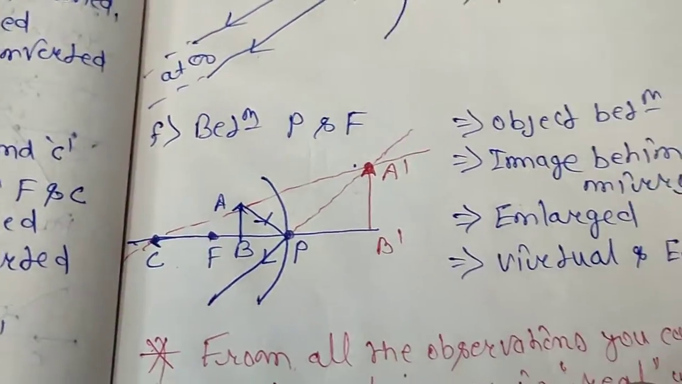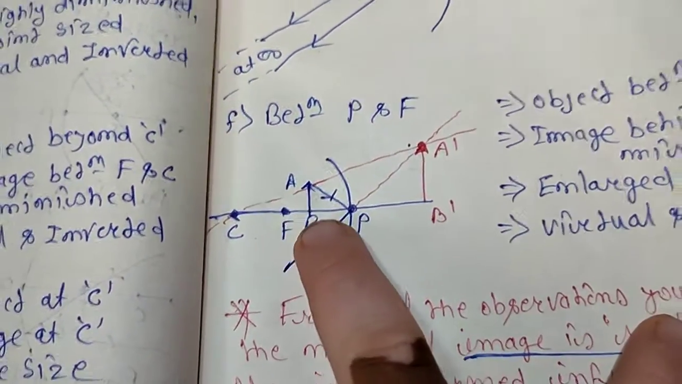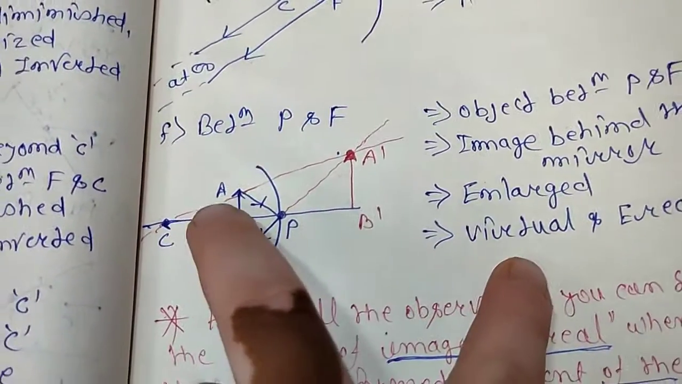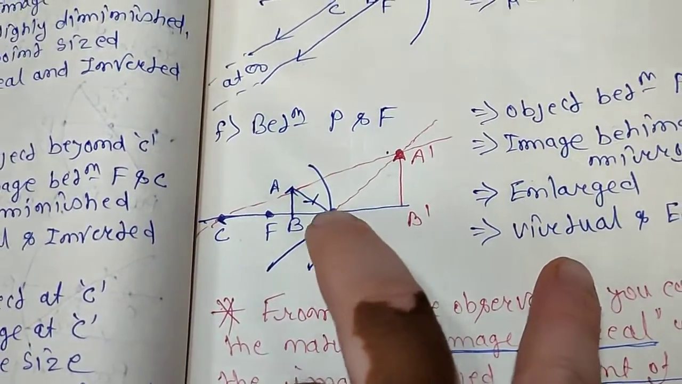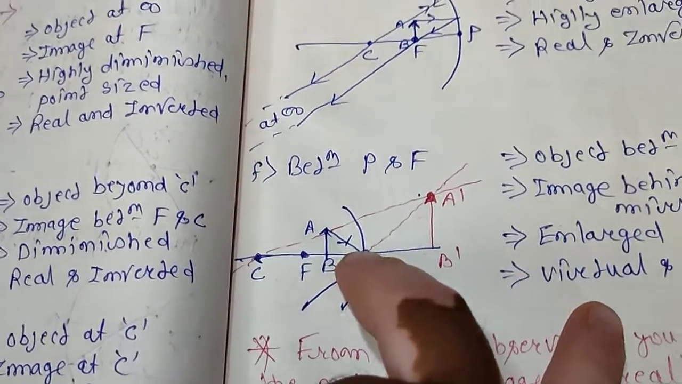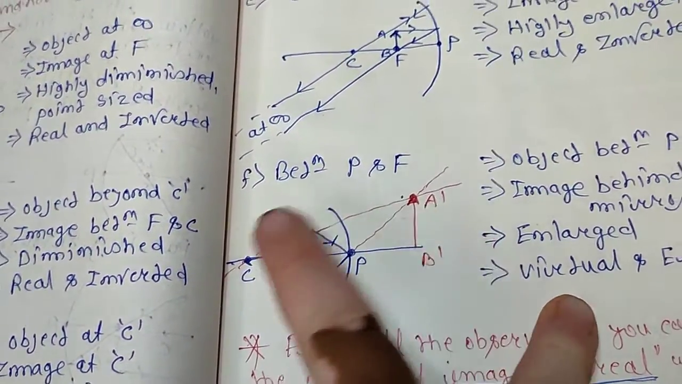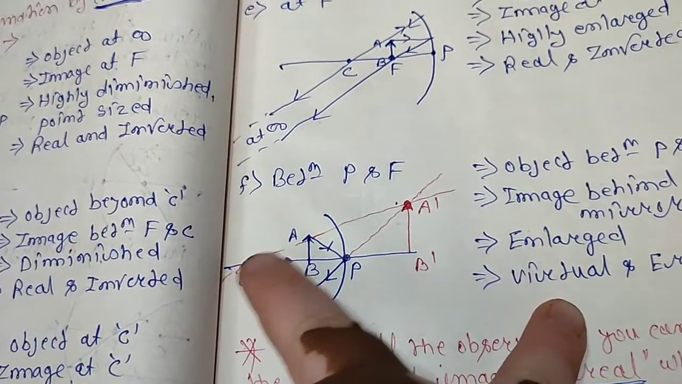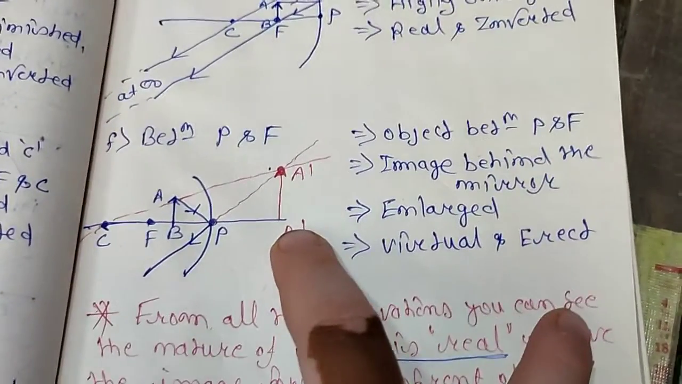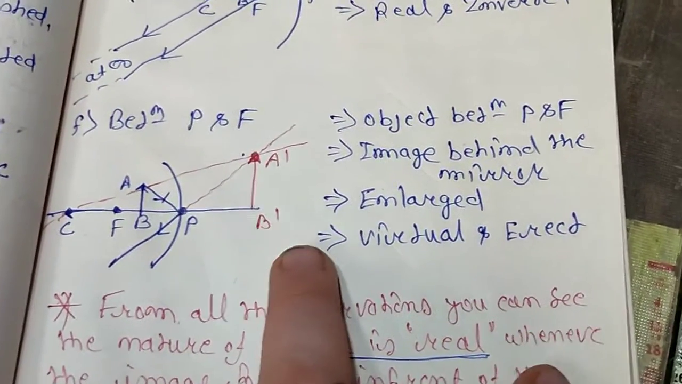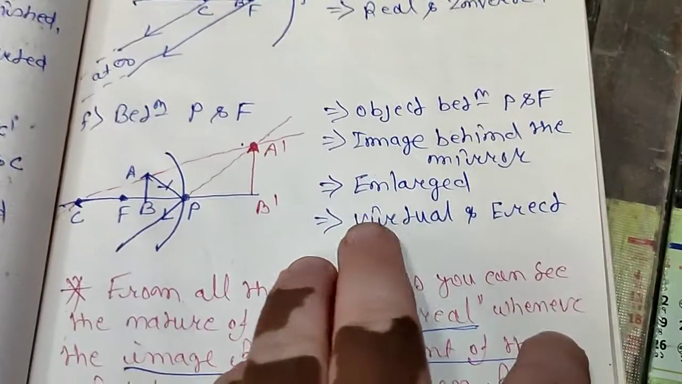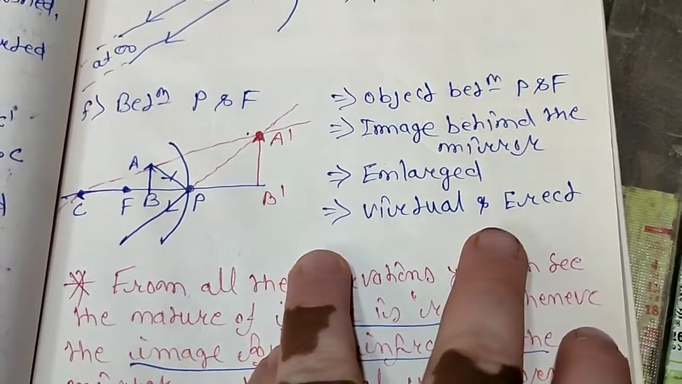Now between P and F, where P is the pole and F is the focal point, when the object is placed between the pole and the focal point, the ray will not reflect through the focal point, so we will take the extension of this behind the mirror, and again we pass the ray from the C, and they will cross each other at this point only. So whenever the object is between P and F, the image will be formed behind the mirror. You can see, behind the mirror, and it will be enlarged, virtual and erect.